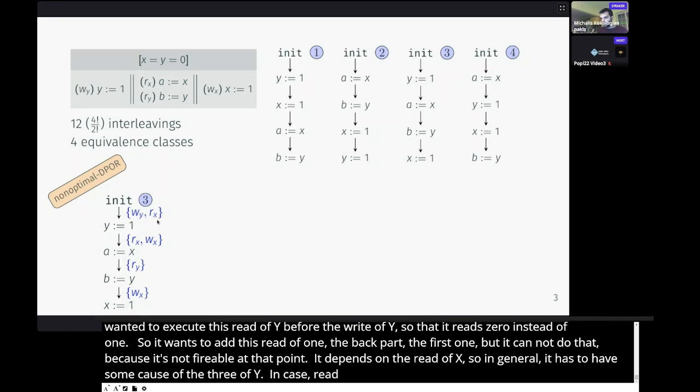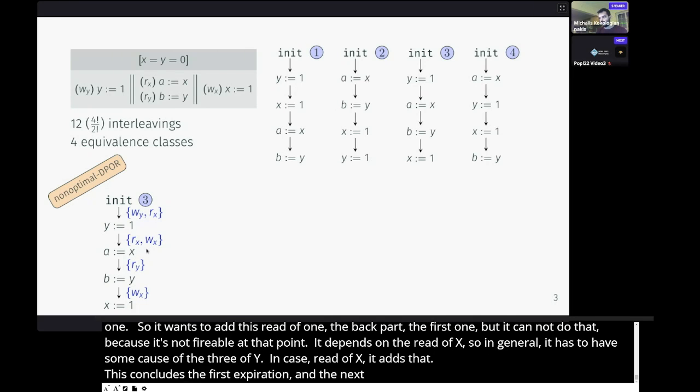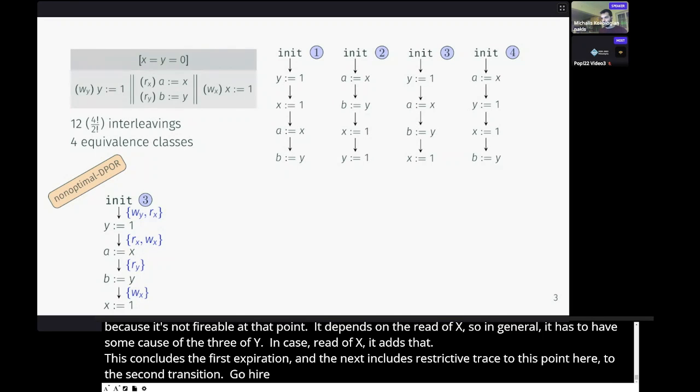This concludes this first exploration. Next, it will restrict the trace to this point here, to the second transition. It will fire the write of X and then go on. But instead of showing you the rest of the exploration, in the interest of time, I'll just show you what's the difference with the optimal DPOR.